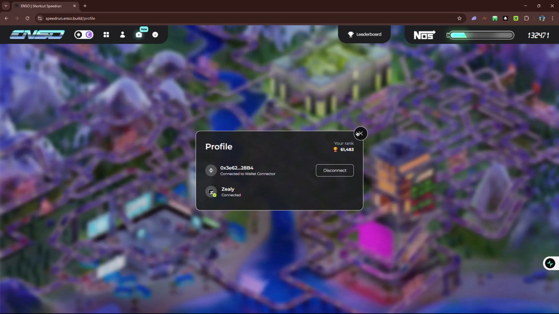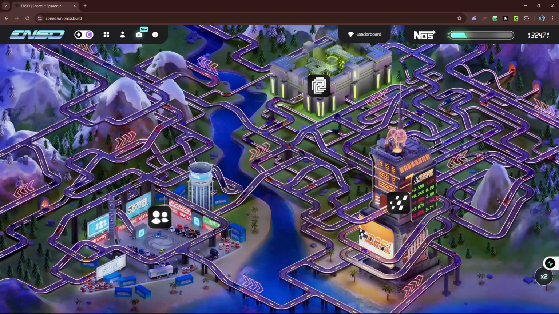So Enso is all about designing dexes without the need of actually coding them. It's just like you have an idea, you have a name of your dex, you have the URL of your dex or what you want it to look like. Then you just put the icon there. Maybe you have one favorite icon of yours. You put the icon there as it will show in the browser, and that's all you need to do. Enso does the rest. It integrates its own API with your idea basically and brings your dex to life. So that's basically what Enso does.